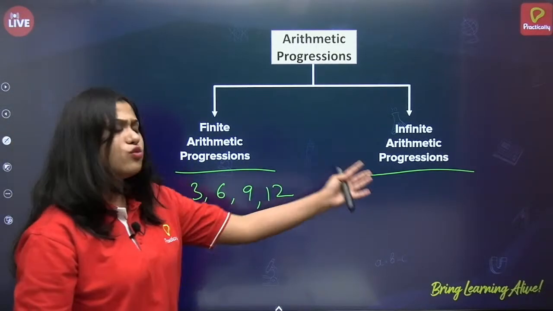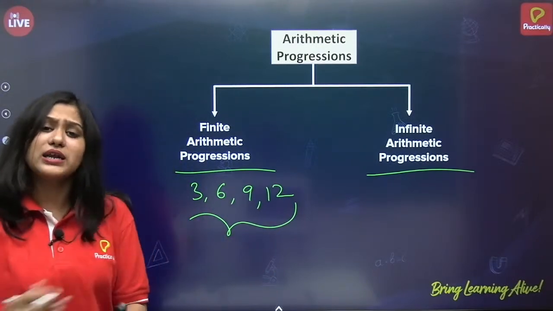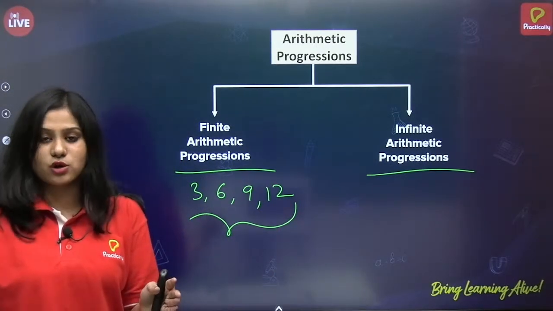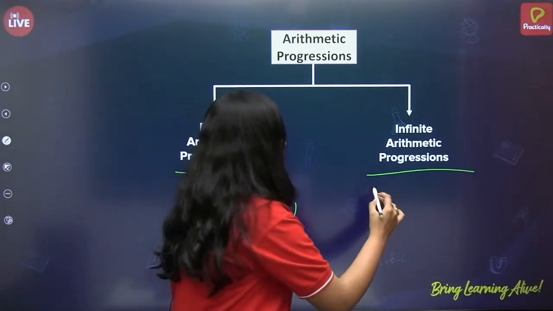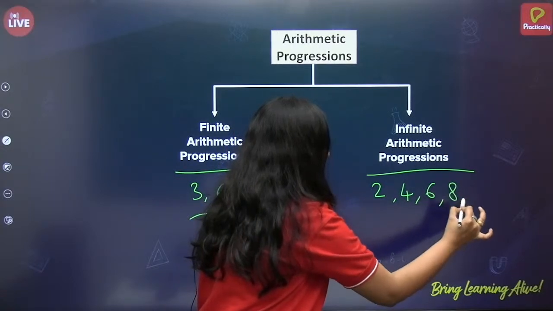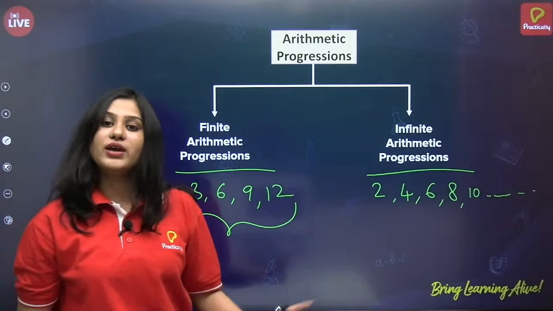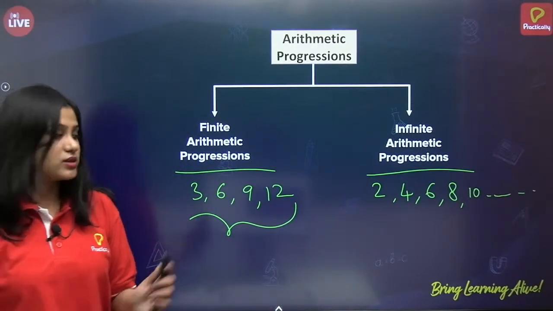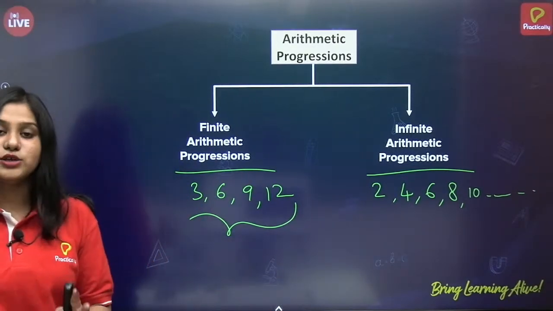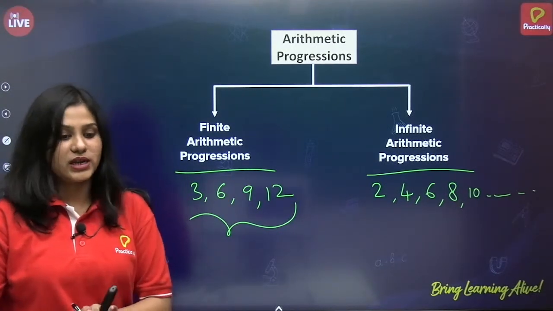And what is an infinite arithmetic progression? That is, there are many terms. It keeps on going. So let us write 2, 4, 6, 8, 10 and so on. This is an example of an infinite arithmetic progression. This is just for your clarity, to differentiate between finite and infinite arithmetic progressions.